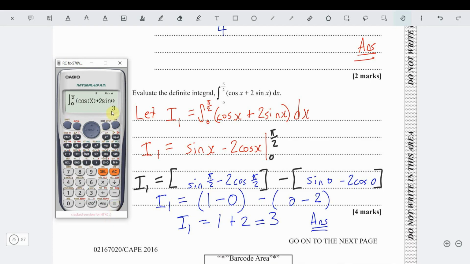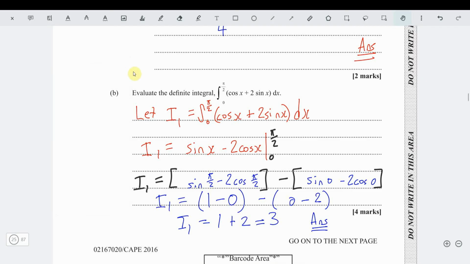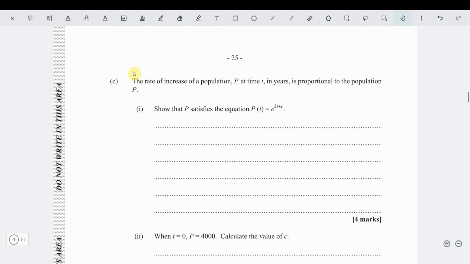You get your 3. See it there? If you have one of these calculators, you can check your answer. There's no way you should do an integration question and not get it correct. Wow! Because if you have one of these calculators, you check your answer. Alright? Nice. Alright, part C.